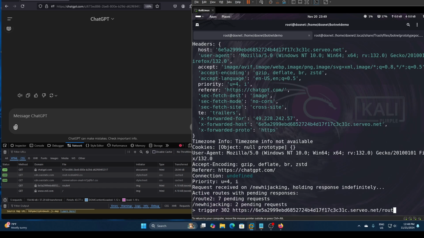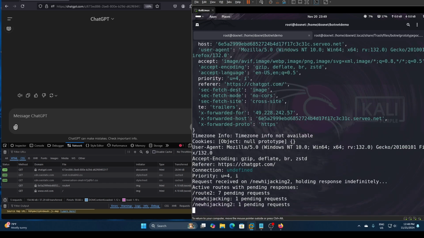Let's try, for example, a new route. Let's say we want new hijacking 2. And now we have a new route as well, right? We opened a new route to keep a persistent access to the ChatGPT client to make any request from their browser. Now we can do, for example, trigger 2.